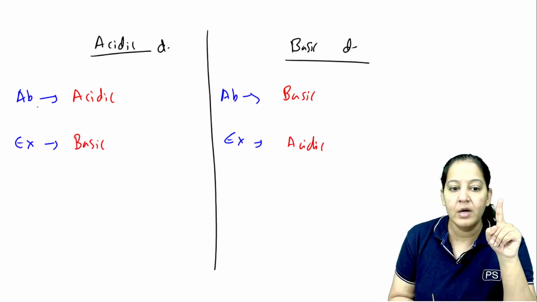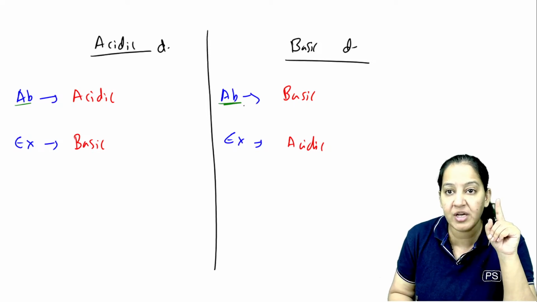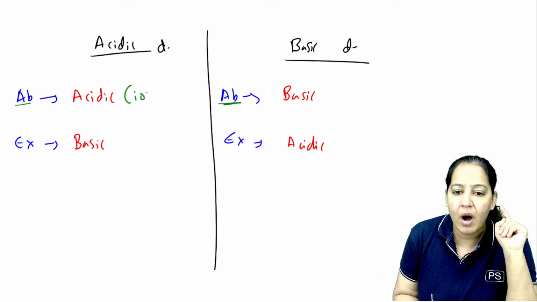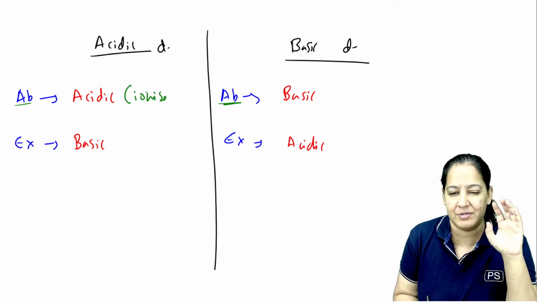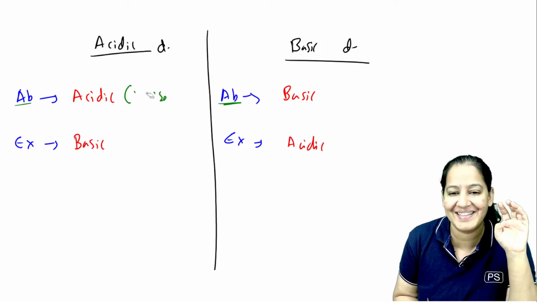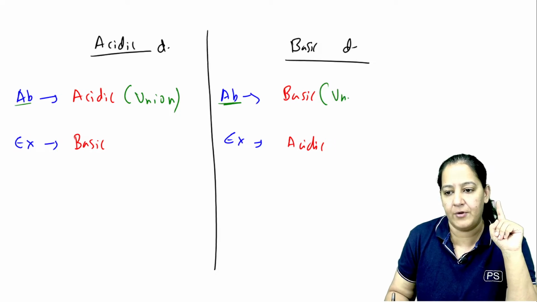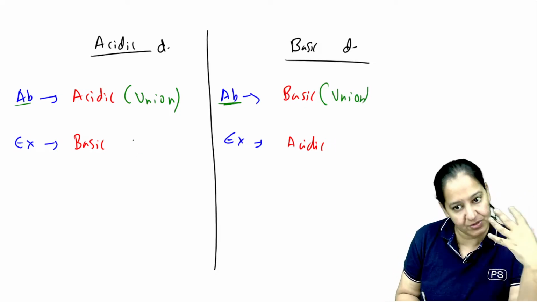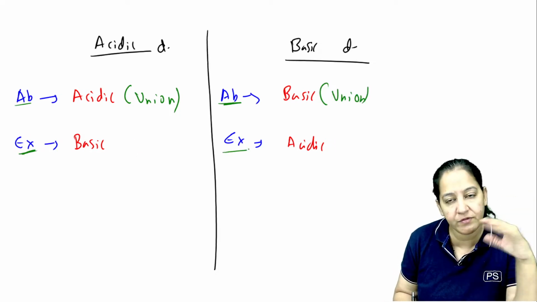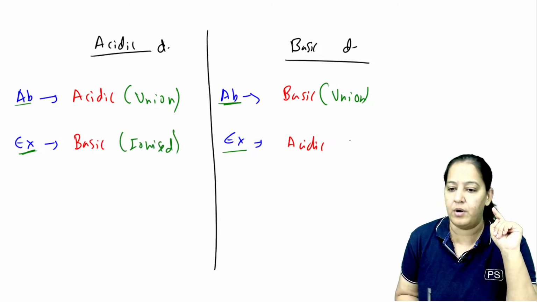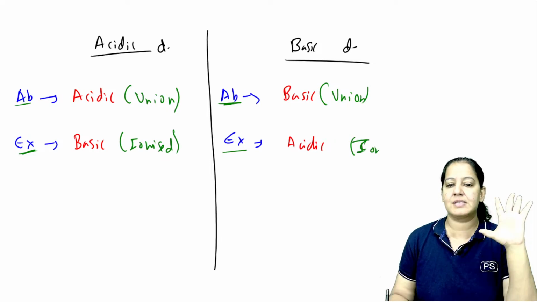What I told you here for absorption, which form is absorbed? Body absorbs which form? The complete one. I'm sorry, I got confused. The complete one is the unionized, right? So here unionized drug will be there, and here also unionized drug will be there. And which form is excreted out of the body? The broken one, the one which is ionized. So ionized one is excreted out, and here also. So this is the final summary.